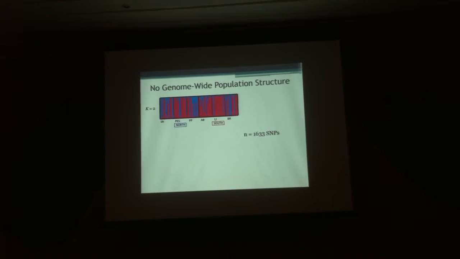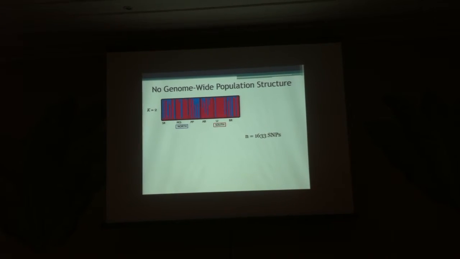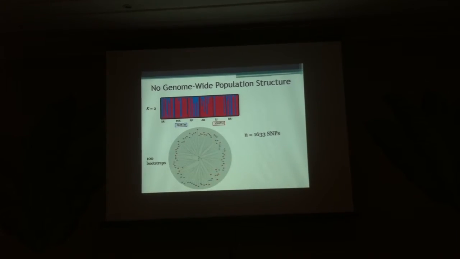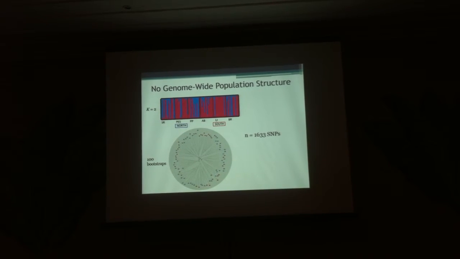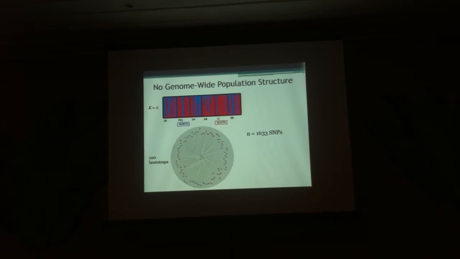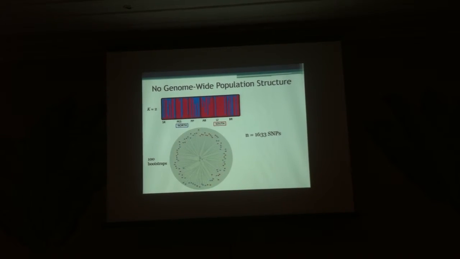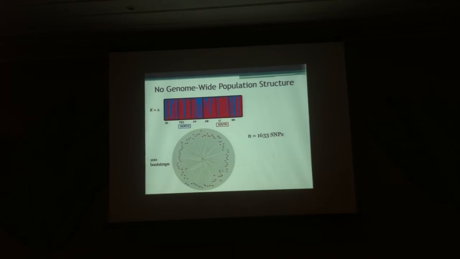So for instance, we don't see all of the southern individuals assigned to one cluster and all the northern individuals assigned to another cluster. If we look at this data in a slightly different way, this is a maximum likelihood SNP tree where each branch shows an individual, southern individuals in red, northern in blue. Again, we do not see the geographic regions clustering into clades, but instead we see individuals from both regions spread pretty evenly throughout the tree.